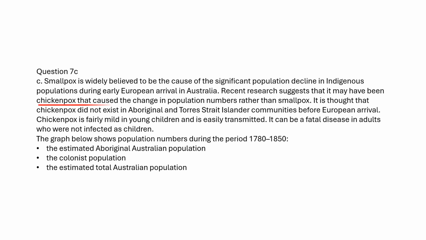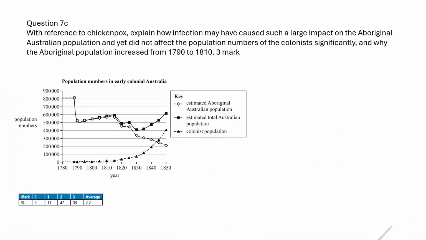Chickenpox could decline the indigenous population. Maybe chickenpox did not exist in indigenous people. Chickenpox is fairly mild in young children and is easily transmitted. Explain that chickenpox declined the Aboriginal population but did not affect the colonists' population.